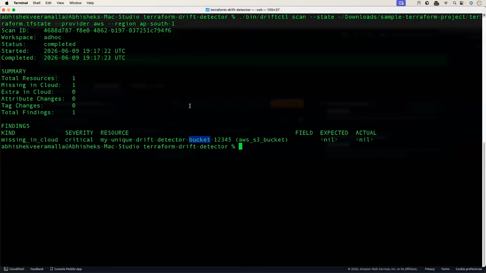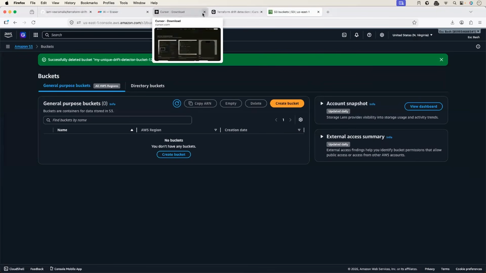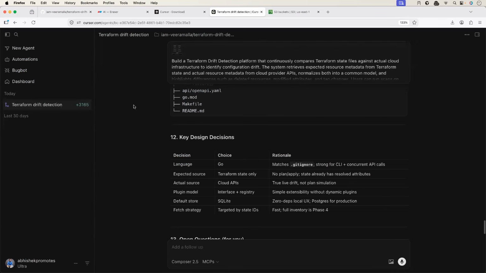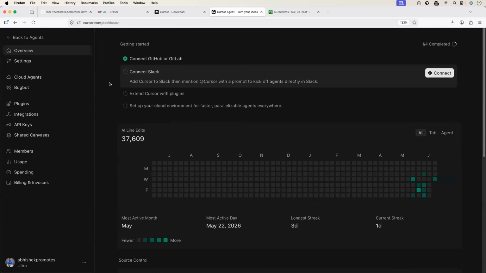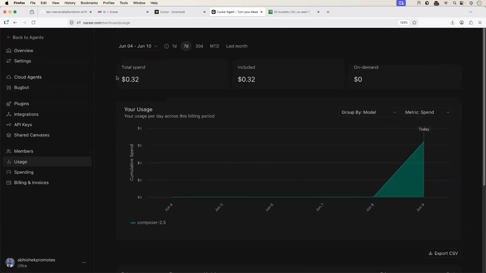And can you imagine? We have built all of this using Cursor agents in, I think, probably an hour of time or a little less than that. And even if you look at the observability aspect of it, if you want to see the amount of tokens that we have spent, or the spending of this project, you can go to the usage.